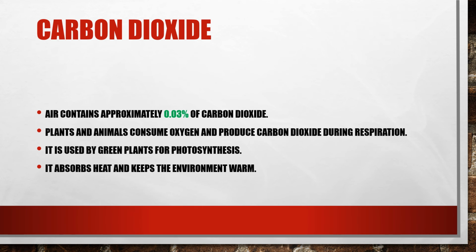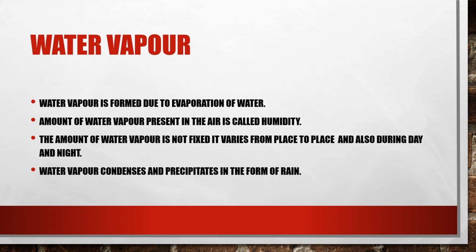Next we will see carbon dioxide. Air contains approximately 0.03% of carbon dioxide. Plants and animals consume oxygen and produce carbon dioxide during respiration. It is used by green plants for photosynthesis. And next, it absorbs heat and keeps the environment warm. Carbon dioxide plays one of the major roles in keeping the environment warm by absorbing the excess heat which is produced.